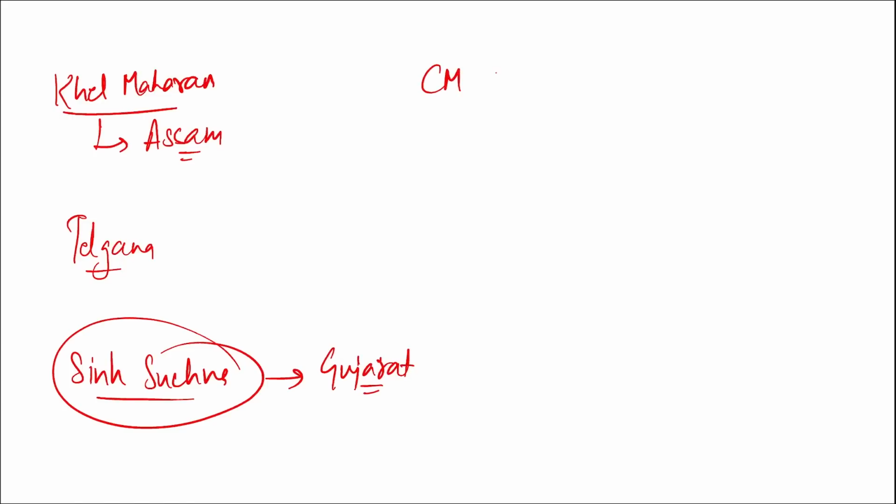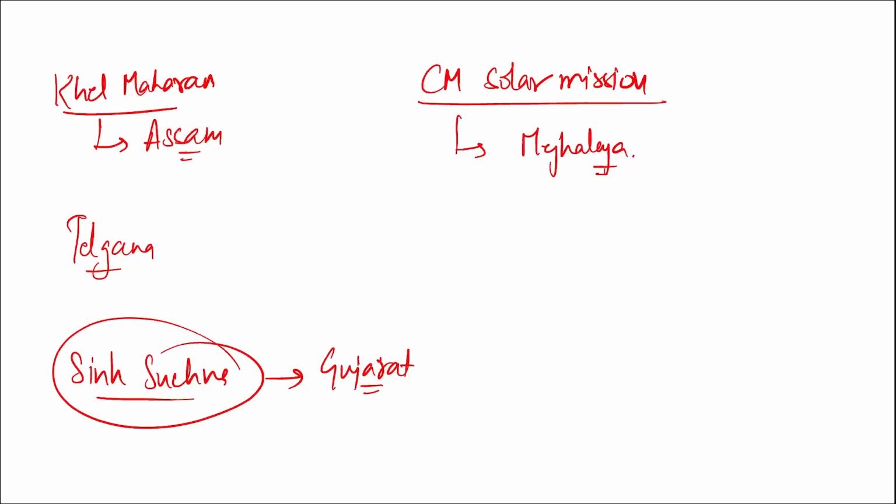Then CM Solar Mission. This was launched by which state? It was launched by Meghalaya. CM Solar Mission. Then recently, in which state has the center approved the establishment of a new spaceport? New spaceport. So it is in Tamil Nadu.